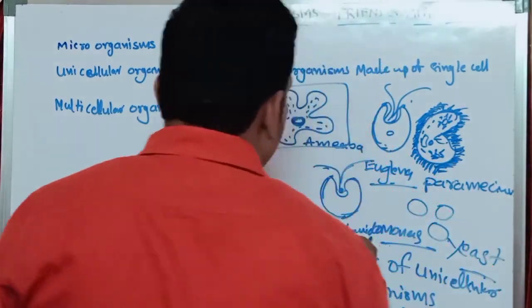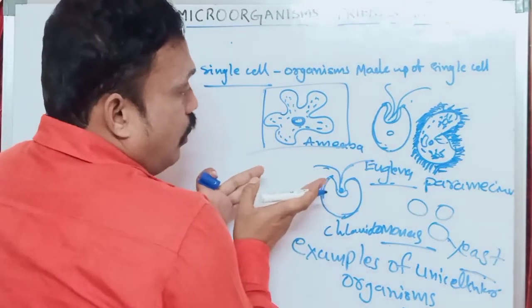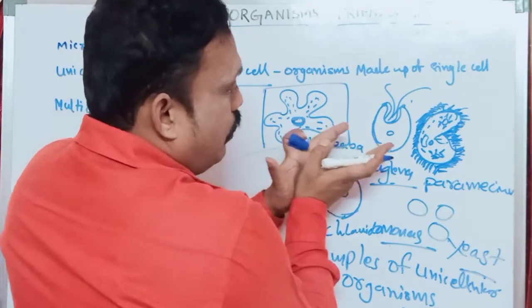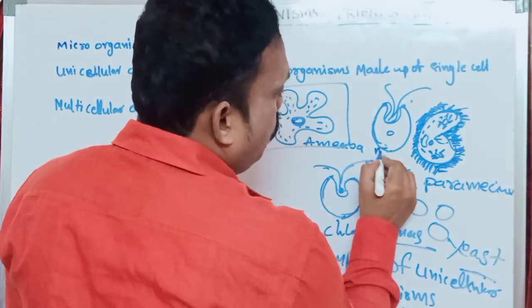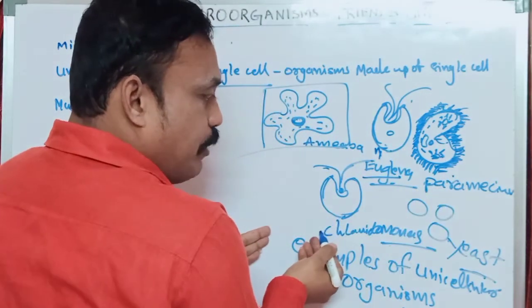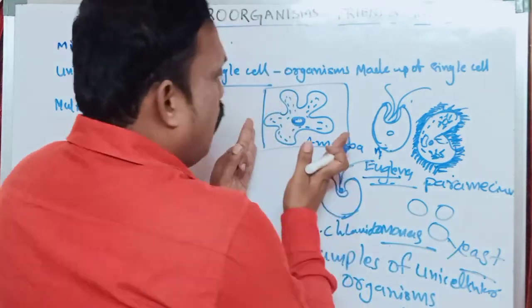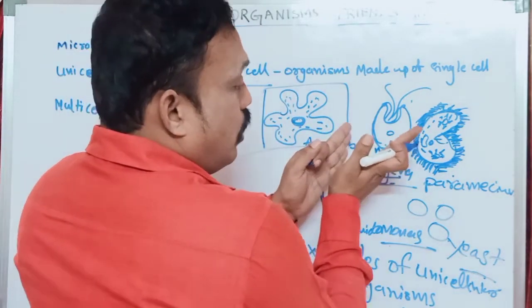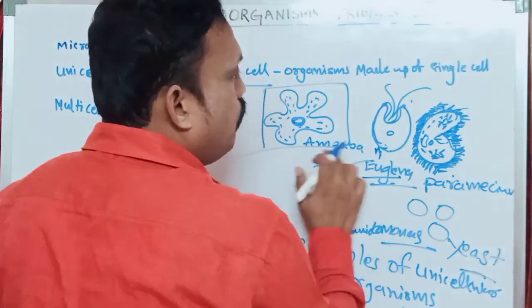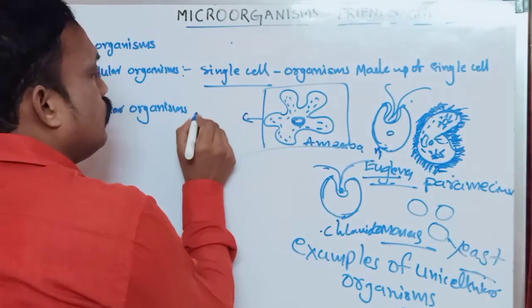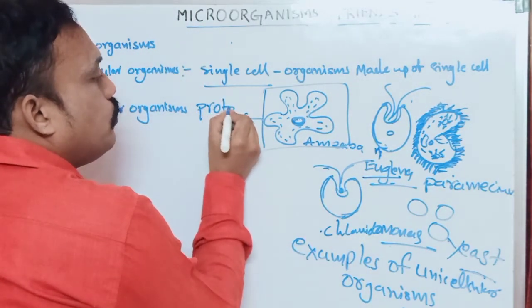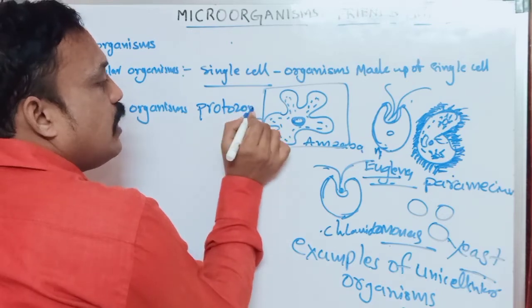Multicellular means what? For unicellular, we already learned examples: amoeba, euglena, paramecium, chlamydomonas, and yeast. Amoeba, euglena, and paramecium belong to what? Protozoans. All protozoans are unicellular, single-celled organisms.